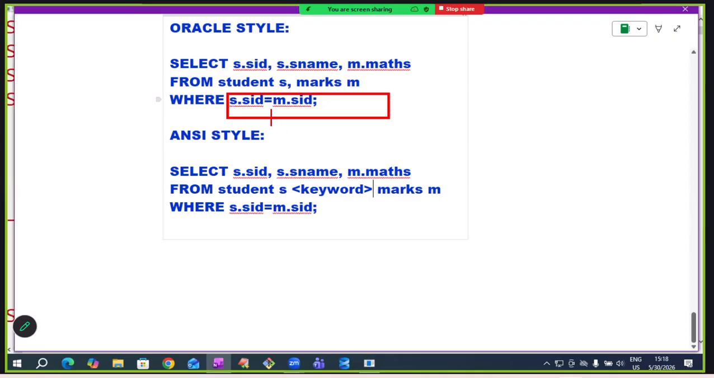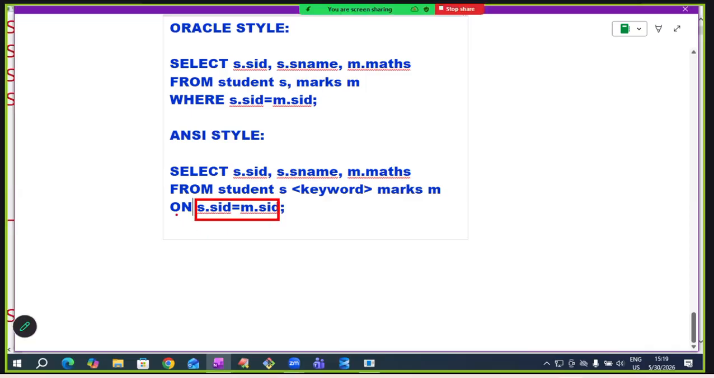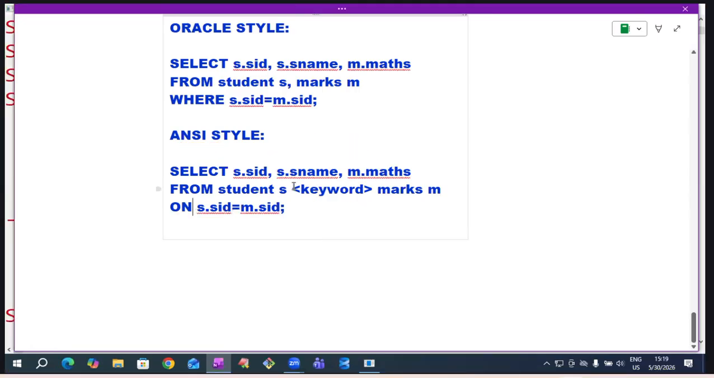Now this is the join condition. In Oracle style, which clause do we write the join condition in? In ANSI style, we write the join condition in the ON clause. The ON clause is specially designed to write the join condition. So in the ON clause, write the join condition in ANSI style. To separate these two table names we use a keyword. Because this is an equijoin, for equijoin we use the keyword INNER JOIN.